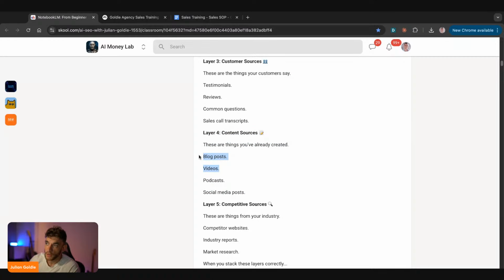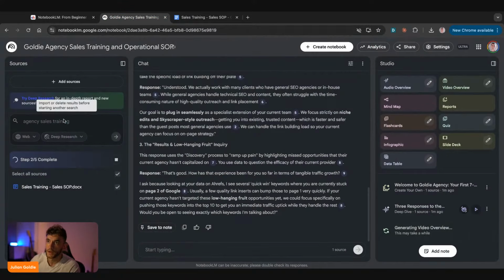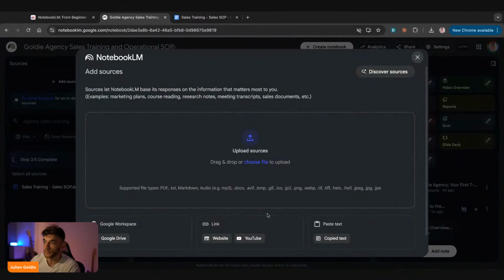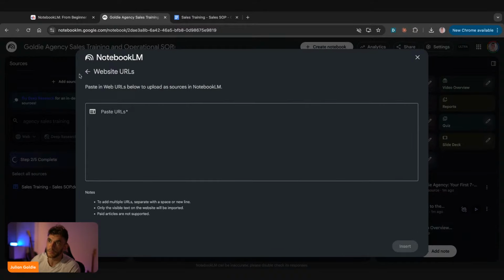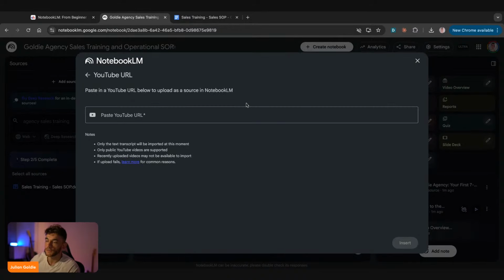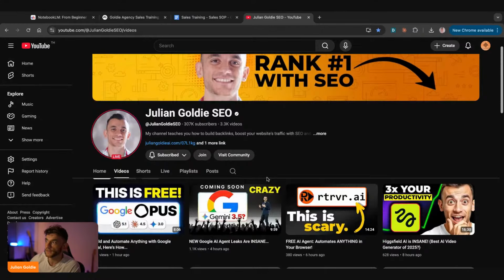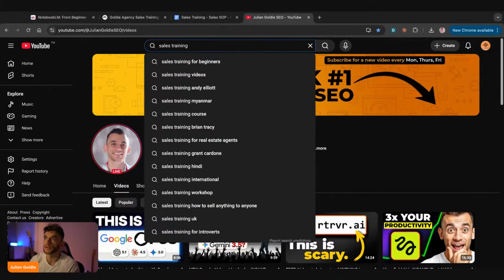And then you also want to take some content sources, right? These are things you can load in: videos, blogs, podcasts. How do you load those into your notebook? Over here, if you click on add sources, you can take YouTube videos, or you can plug in a website, right? So that could be blog posts, your homepage, etc. If you go to YouTube over here, you can grab a bunch of URLs. So for example, let's say, I don't know if I've got any training on YouTube about sales. I probably do, to be fair.